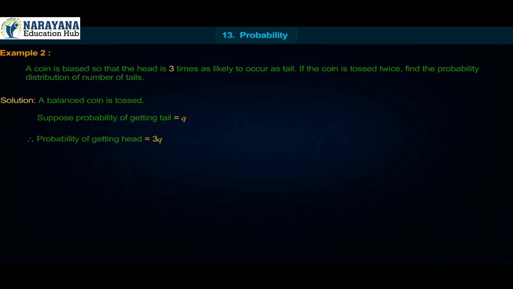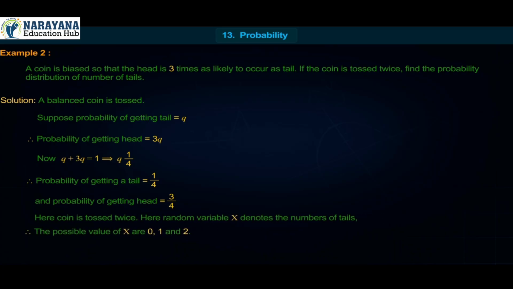Therefore, probability of getting head is equal to 3q. Now, q plus 3q is equal to 1 implies q is equal to 1 upon 4. Therefore, probability of getting a tail is equal to 1 upon 4 and probability of getting head is equal to 3 upon 4. Here, the coin is tossed twice.